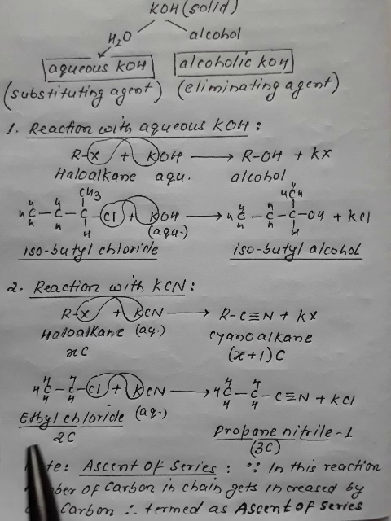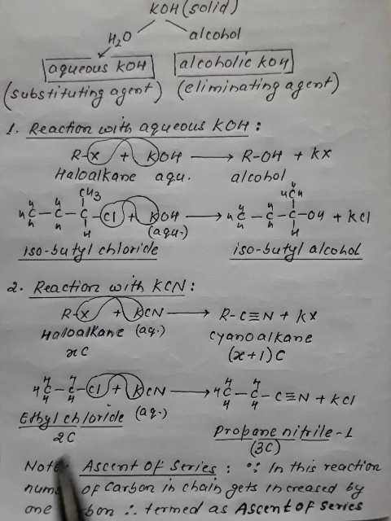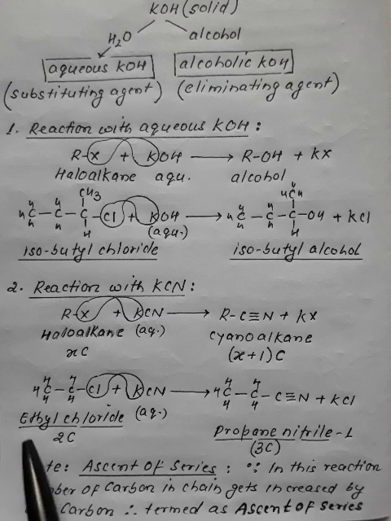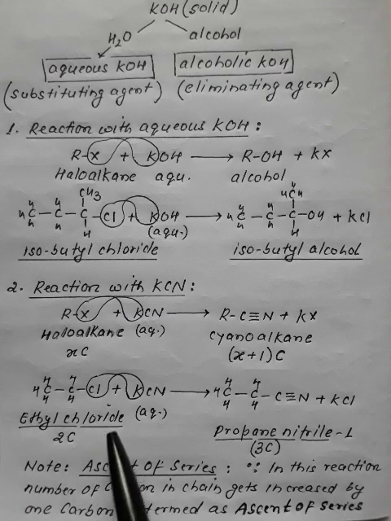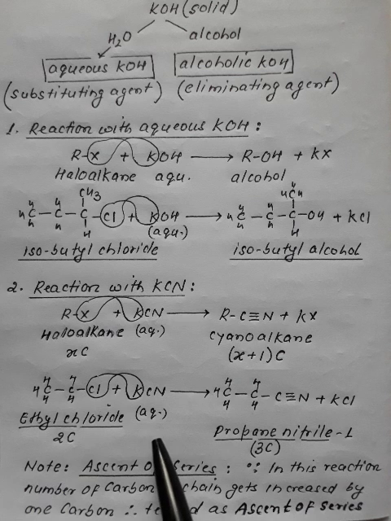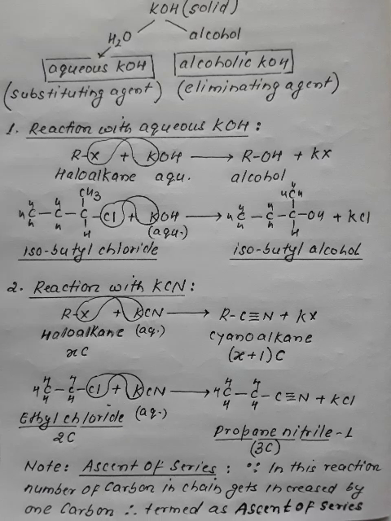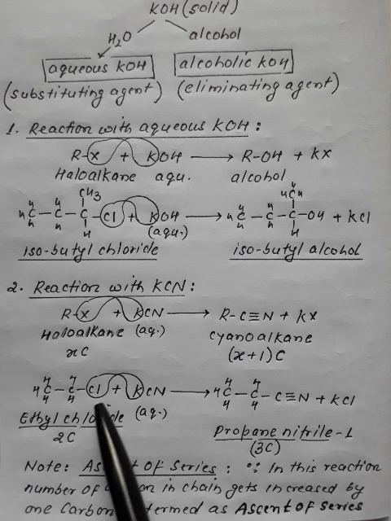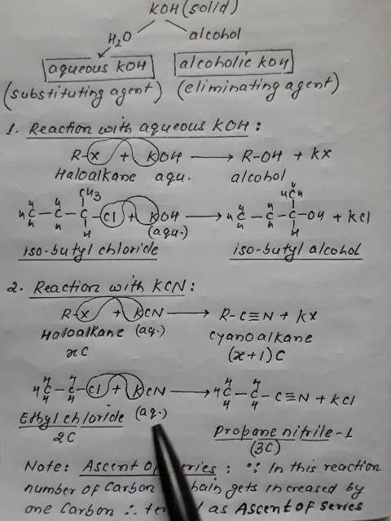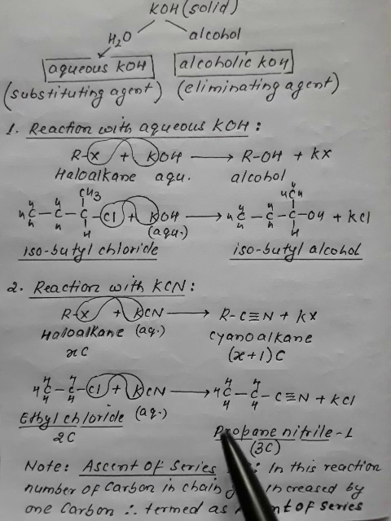Suppose you have taken CH3CH2Cl, which is ethyl chloride, having two carbon. If this ethyl chloride is made to react with KCN dissolved in water, that is aqueous KCN, then this Cl gets replaced by CN. Cl and K go in the form of KCl, and this Cl, which is a nucleophile, gets substituted by another nucleophile, which is CN. This would be the product: CH3CH2C triple bond N.